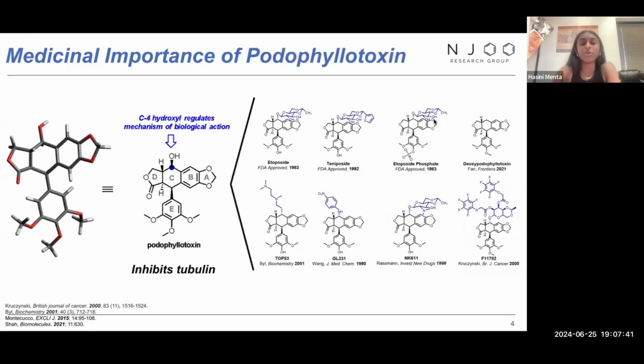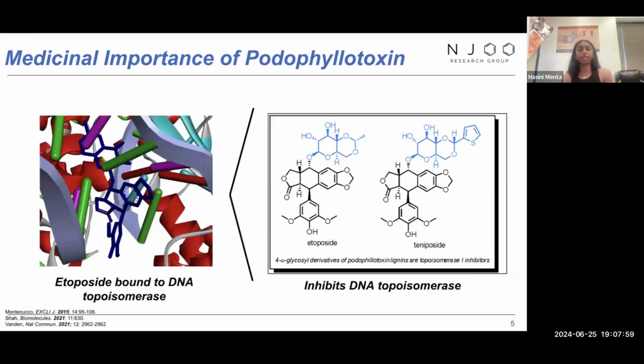Okay, so there have already been many modifications at the C4 position that have led to many FDA-approved and clinically tested tubulin inhibitors. As we can see here with these 8 different compounds, first and second, we can see etoposide and teniposide. These two FDA small molecules are modified from podophyllotoxin just by adding a sugar at the C4 position, which leads to DNA topoisomerase inhibition, which varies from the actual parent compound mechanism, where podophyllotoxin actually inhibits the tubulin polymerization.